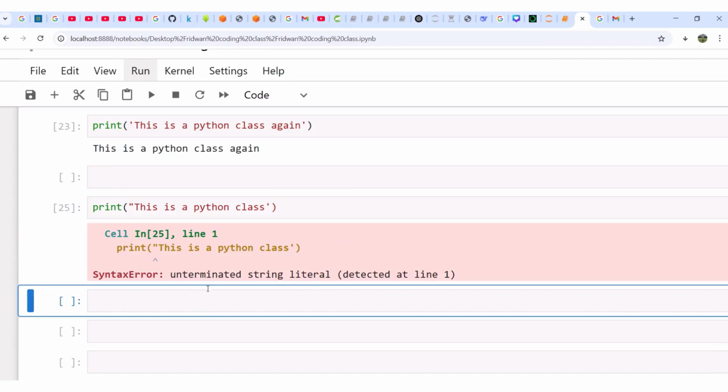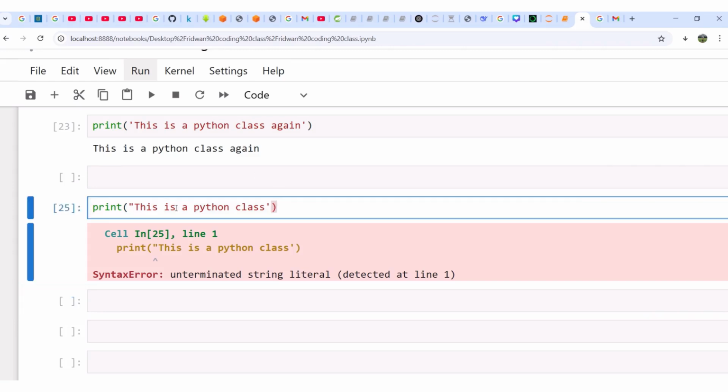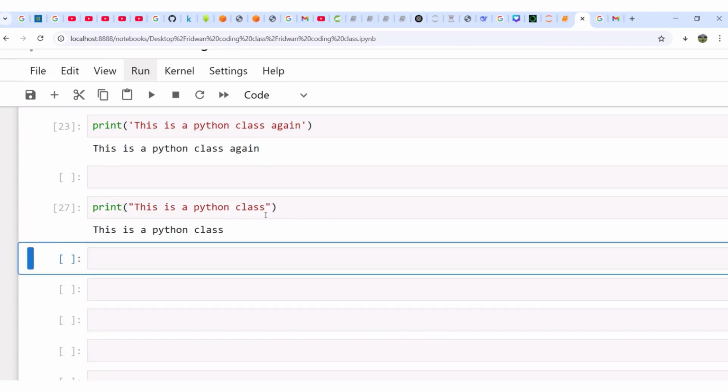It will tell you that unterminated string literal detected at line 1, stuff like that. Can you see? It will give you an error. You have to be consistent. If you open it with double quotation, you have to end it with double quotation. If you open it with single quotation, you have to end it with single quotation. Are you with me? So you cannot open with double and close it with single. So it will not be accepted. Let me run it again. Beautiful. Everything is working fine.